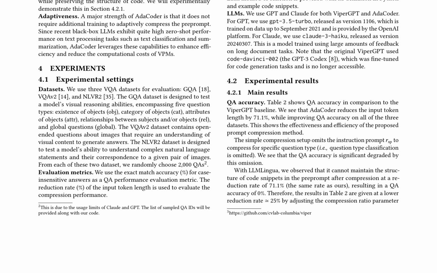Experimental results show that AdaCoder reduces the input token length by 71.1% while improving QA accuracy on all three datasets, outperforming the ViperGPT baseline and LLM Lingua. This demonstrates the effectiveness and efficiency of the proposed prompt compression method.